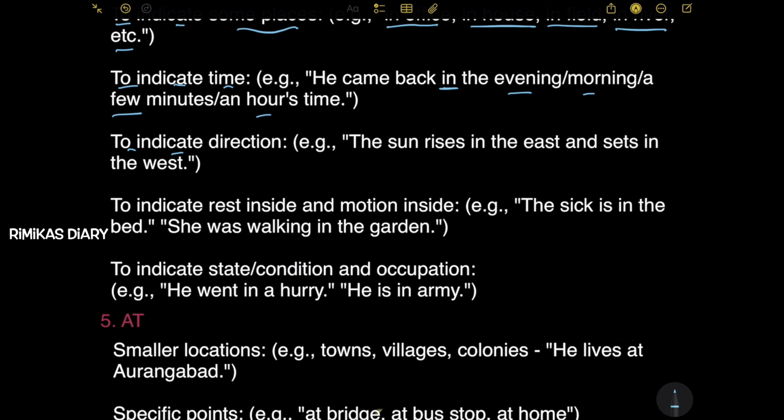Next, to indicate direction. Example, the sun rises in the east and sets in the west. So here, the east and the west are the directions. So it is also used to indicate directions. Next, to indicate rest inside and motion inside. Example, the sick is in the bed. She was walking in the garden.